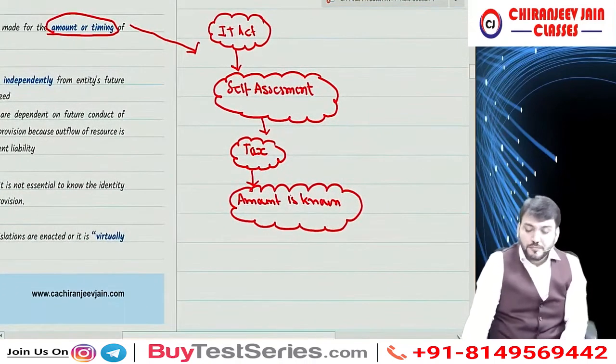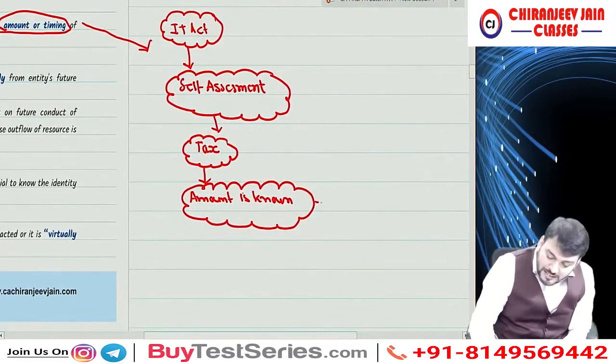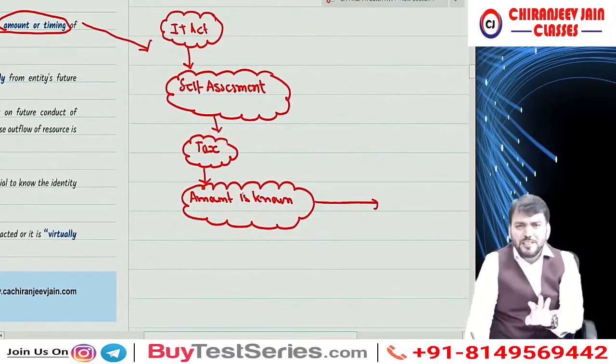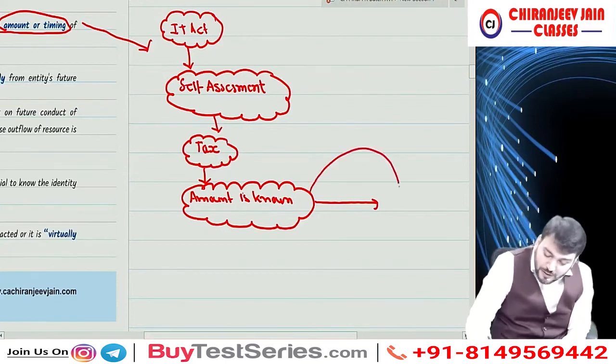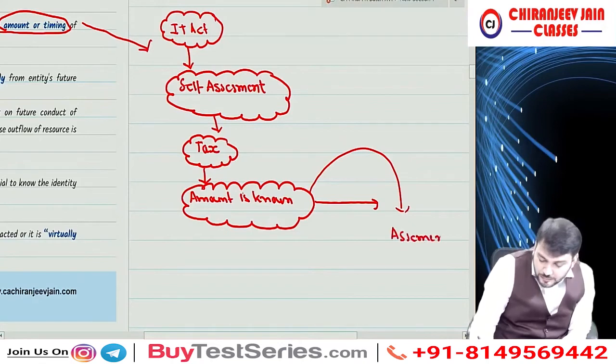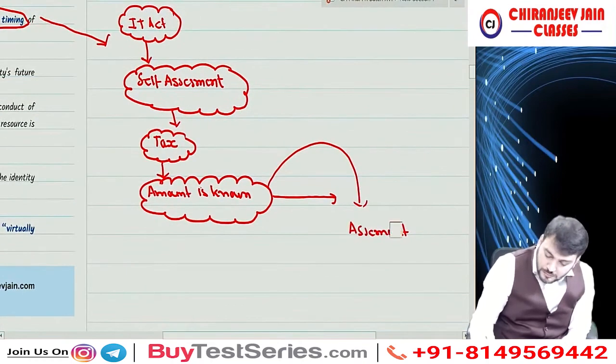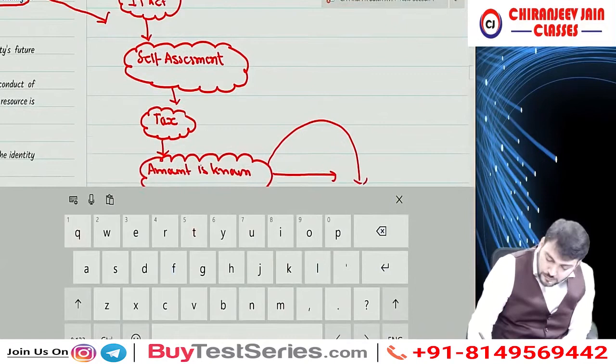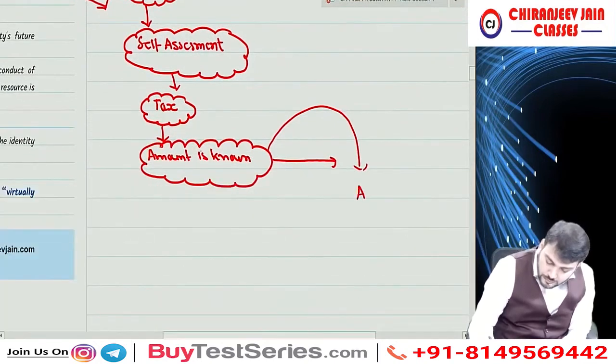Of course, it needs to be paid as per the Income Tax Act. But can I say that for that an assessment will be done? Assessment is required